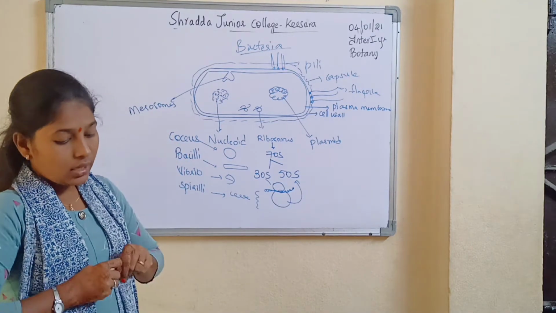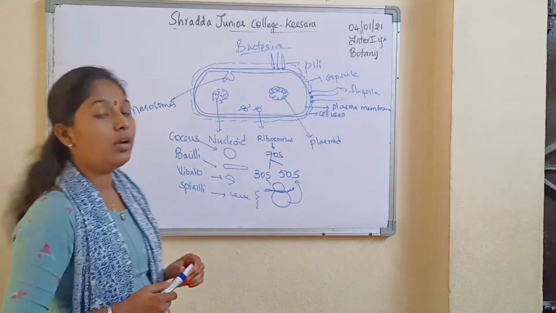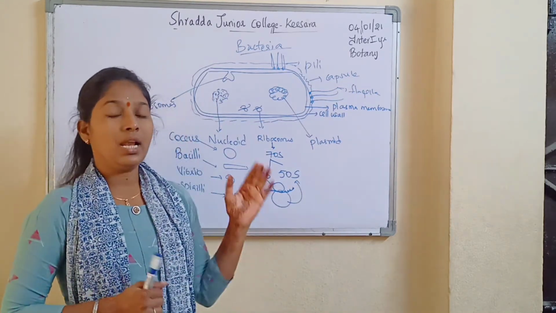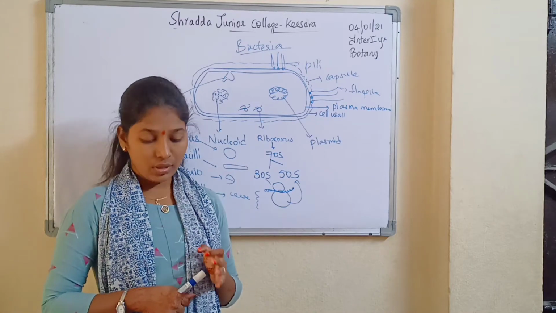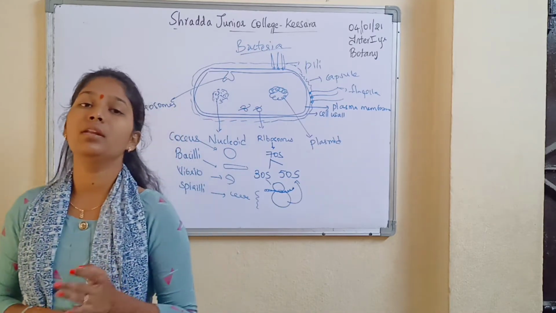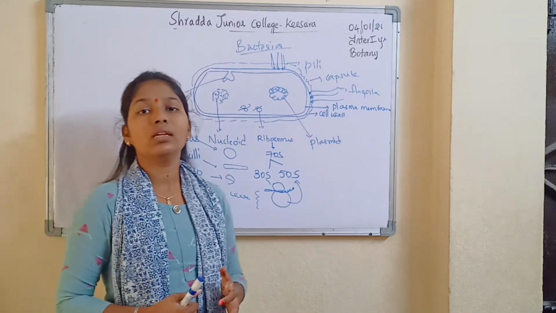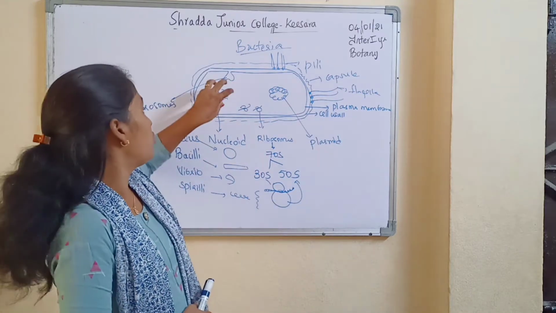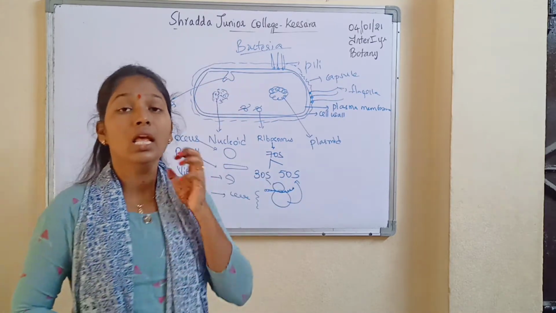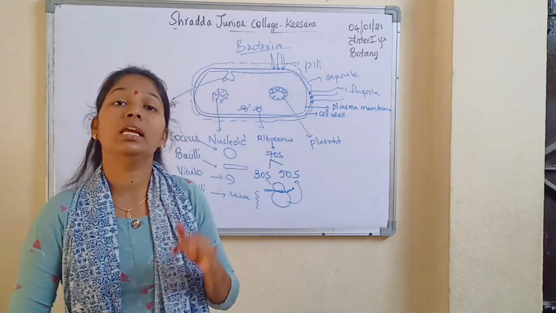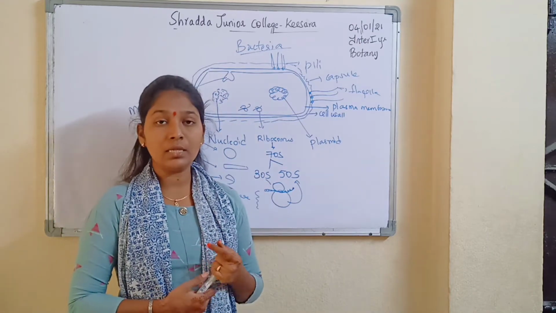Okay, so next we are discussing the nucleoid in this prokaryotic cell, which is called an incipient nucleus. Why are we calling it an incipient nucleus? Because it does not contain a nuclear membrane. Since it lacks a nuclear membrane, we call it an incipient nucleus.